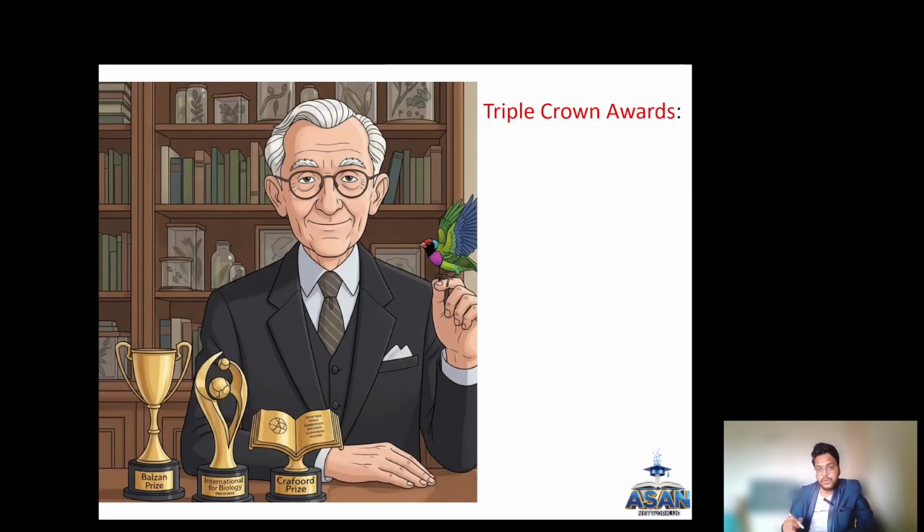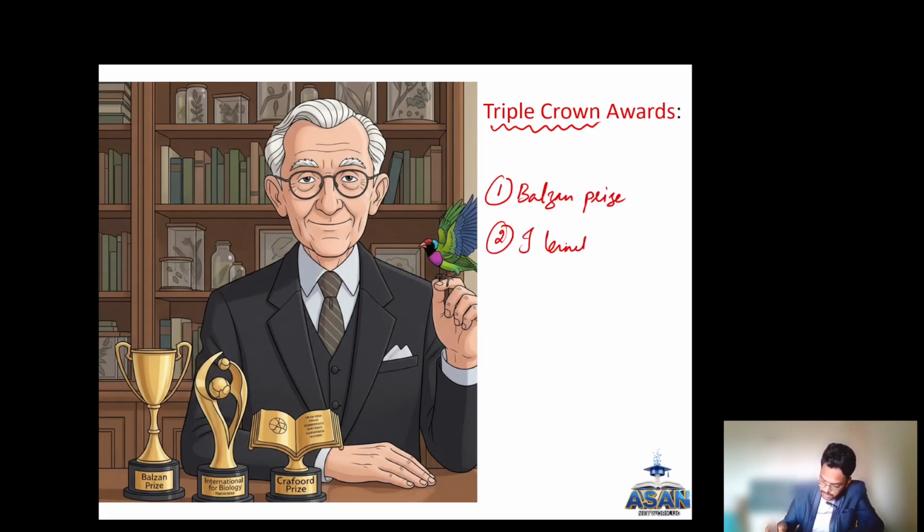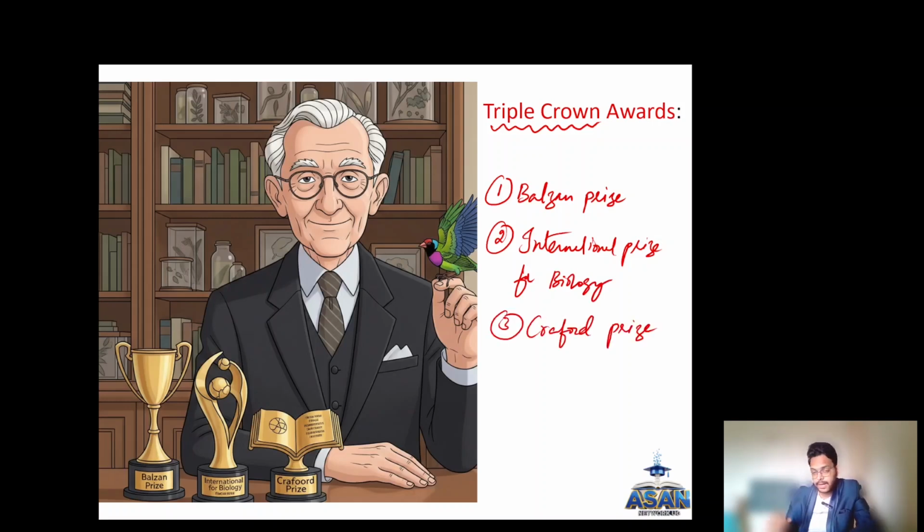This is the definition of species given by Ernest Mayr, and he is the main contributor for giving the biological species concept. He is also a Triple Crown awardee. He has been awarded 3 prizes. The first one is the Balzan Prize, the second is the International Prize for Biology, and the third is the Crawford Prize. And he lived for 100 years, from 1904 to 2004. You have to remember for the exam these 3 prize names and that he is a Triple Crown awardee.